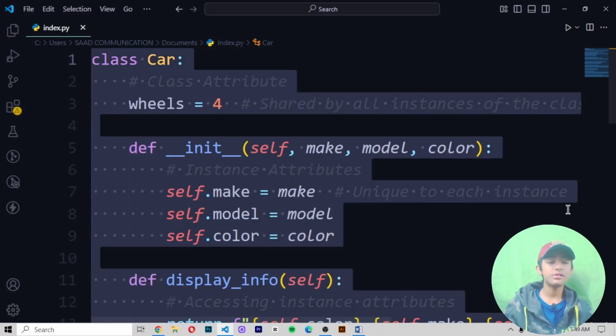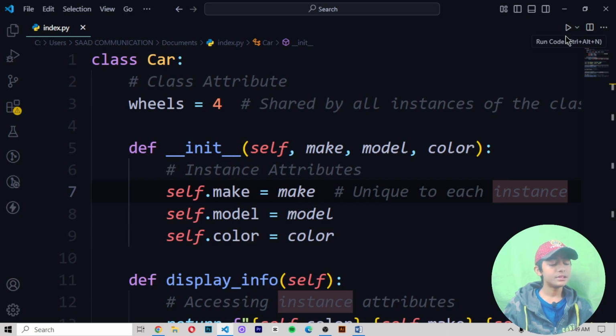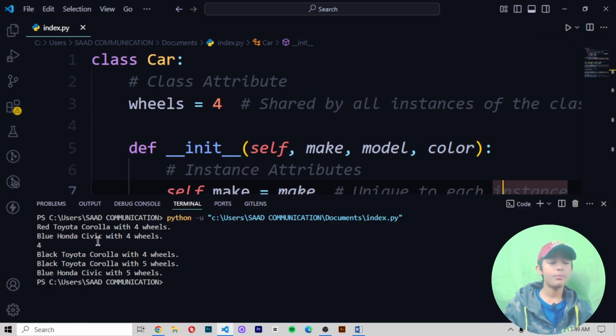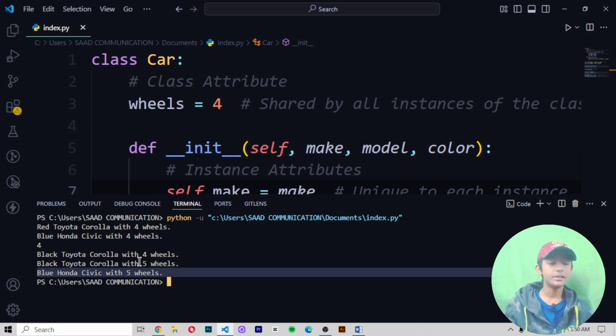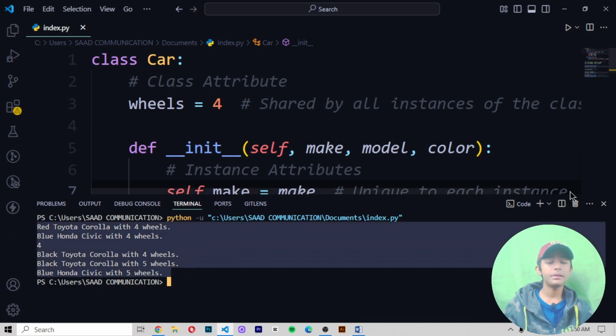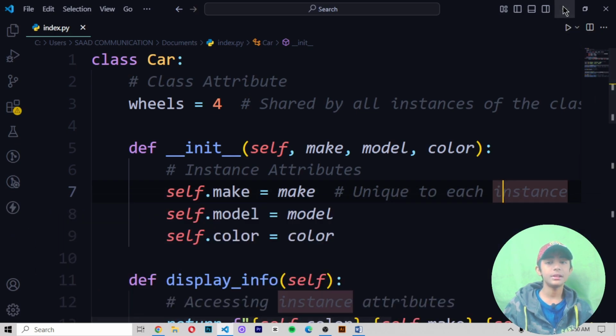So let's run this code. Save it and then run it. Now it gives me the output: red Toyota Corolla with 4 wheels, blue Honda Civic with 4 wheels, 4, black Toyota Corolla with 4 wheels, black Toyota Corolla with 5 wheels, and then blue Honda Civic with 5 wheels. So like that you will make this OOP instance in Python.